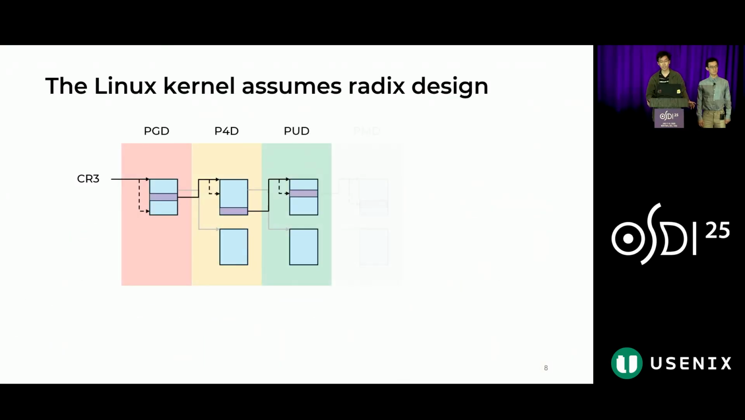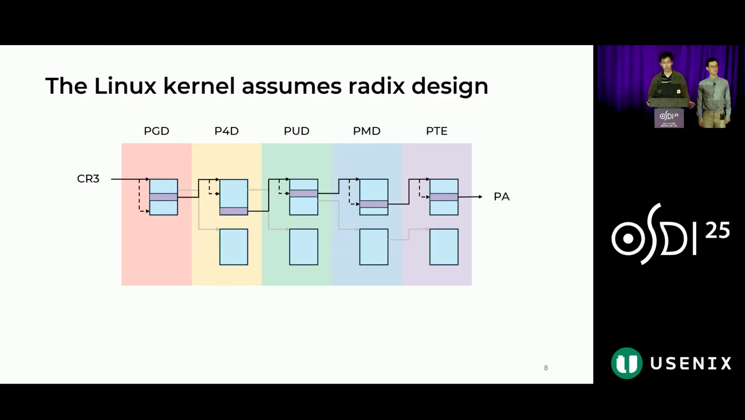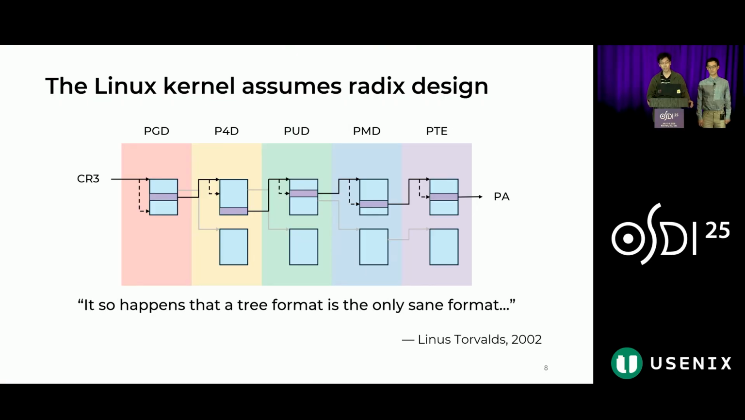The key source of this limitation is the Linux kernel, whose memory management is hard-coded to a 5-level radix abstraction. Part of the reason is that people believed the tree was the only sane format. However, this assumption is no longer valid today.